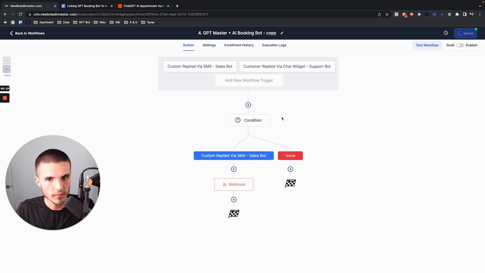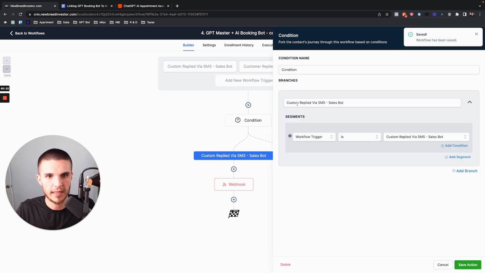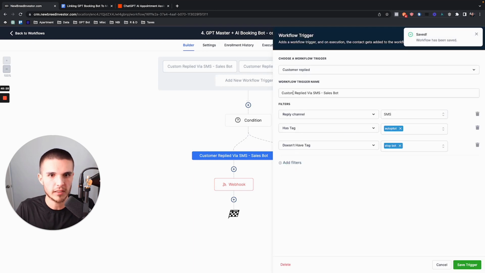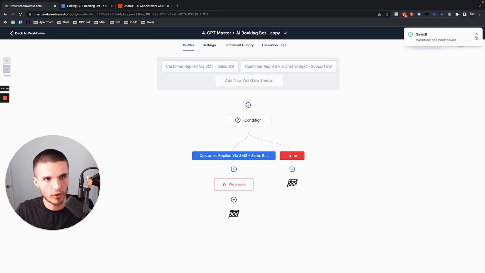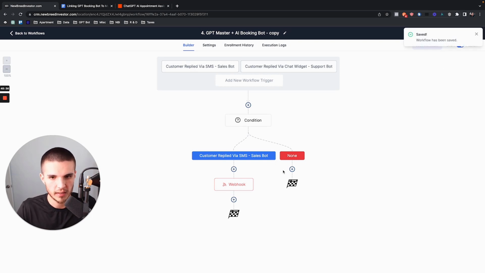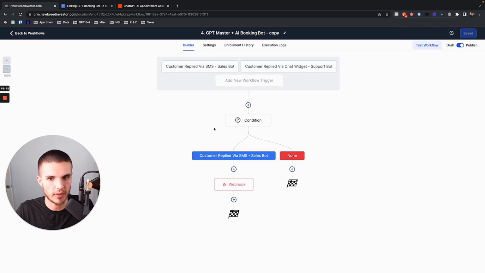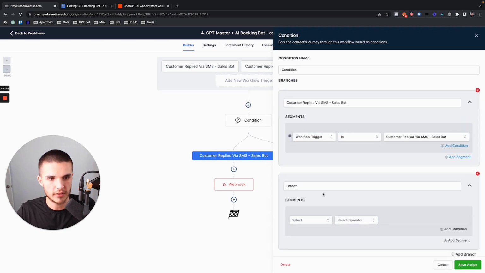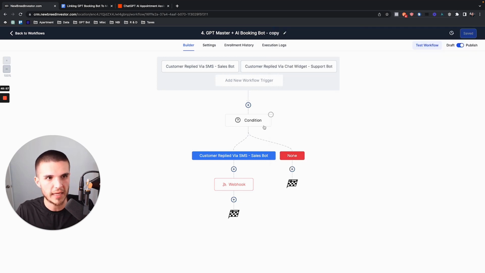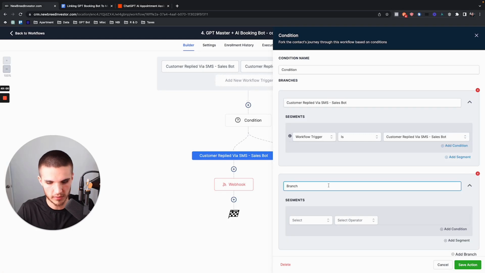So customer replied via SMS sales bot. So what I believe will happen, and when I say happen, it's more that it will be easily and readily accessible with very little complexity. Not that it won't happen, because like I said, you can already do this right now. I'm kind of doing it, this just isn't fully it. So what you're going to have is you're going to have the ability to have different behaviors, right, based on real life customer actions.